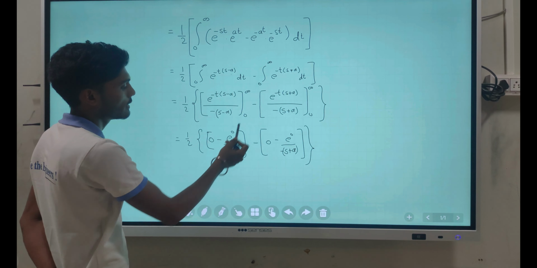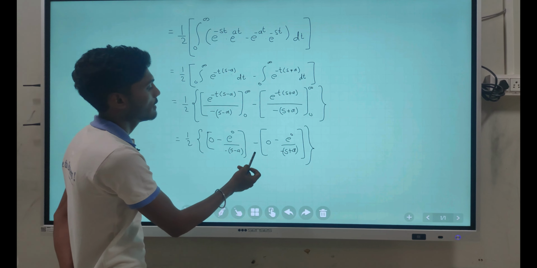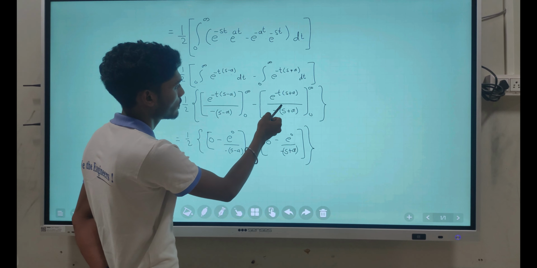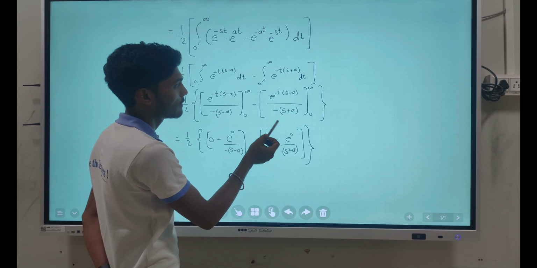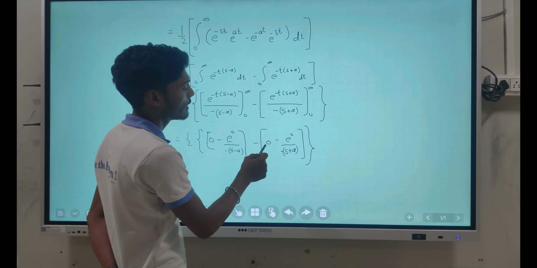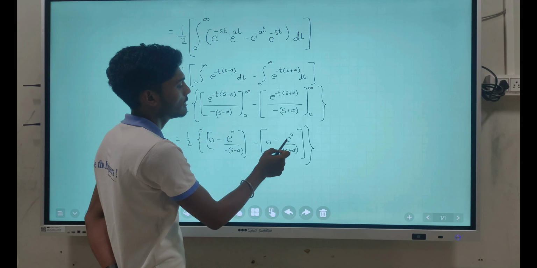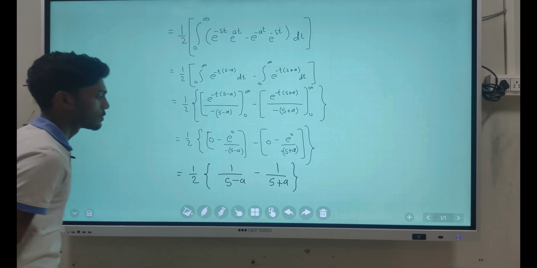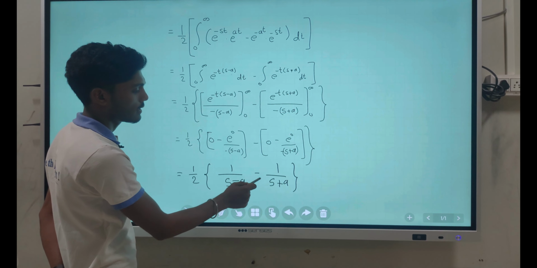After putting the lower limit, we'll get e raised to 0 upon minus s minus a, minus. Now we'll put the upper limit in this equation. After putting the upper limit as infinity, we'll get 0, minus. After putting the lower limit, we'll get e raised to 0 upon minus s plus a. So after solving this, we'll get 1 upon s minus a minus 1 upon s plus a.